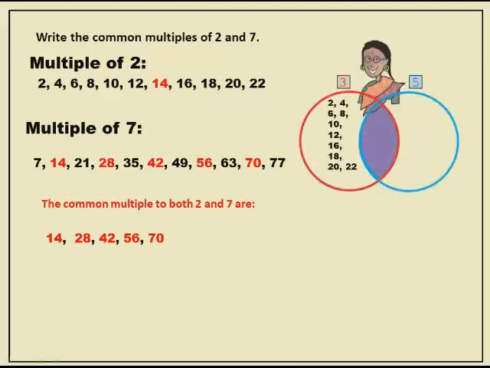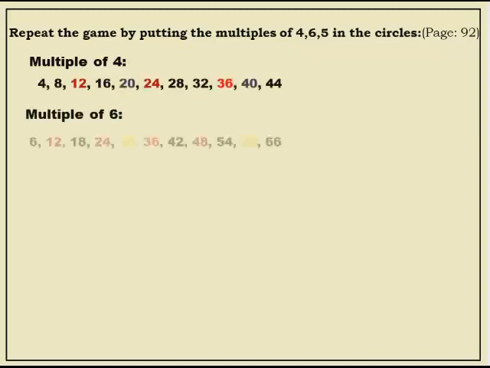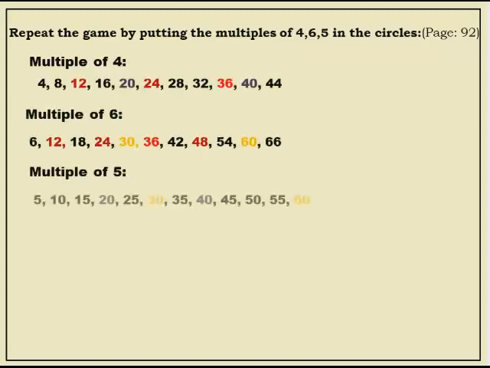The remaining numbers you will write here: multiples of 3 here, multiples of 5 here, common multiples of 3 and 5 in the purple part. Now, repeat the game by putting the multiples of 4, 6, 5 in the circles. They are asking us to put the multiples of 4, 6 and 5. So, for that first we have to find the multiples of 4, then multiples of 6, then multiples of 5.